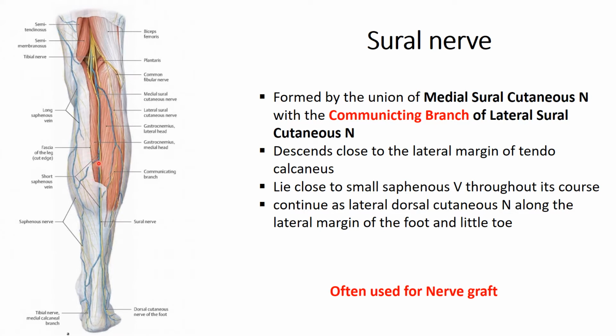Then this sural nerve descends close to the lateral margin of the tendocalcaneus, and it lies close to the small saphenous vein and is accompanied by the small saphenous vein throughout its course. When it pierces the deep fascia, the small saphenous vein also pierces it. Then it continues as the lateral dorsal cutaneous nerve along the lateral margin of the foot and the little toe. This nerve is often used for nerve grafts.